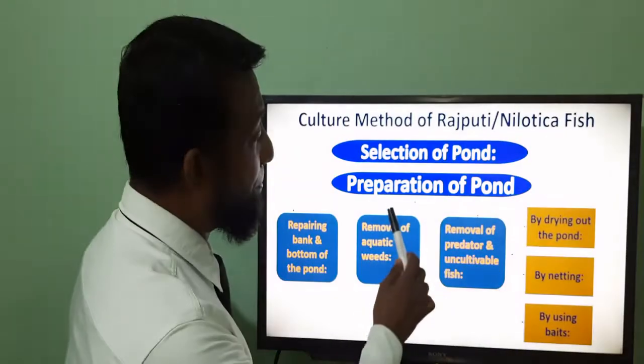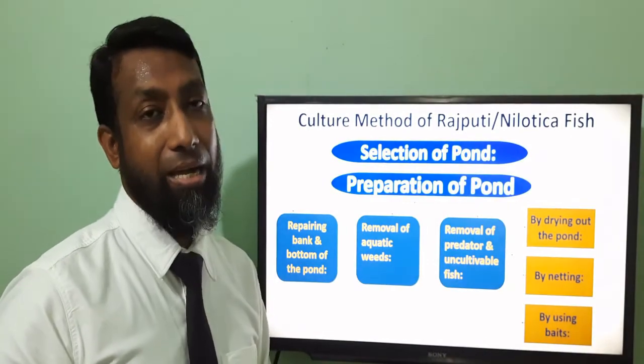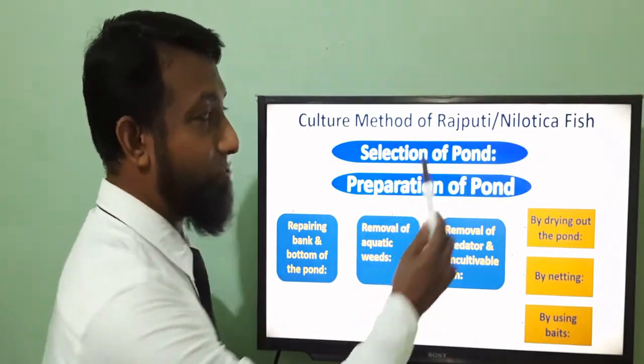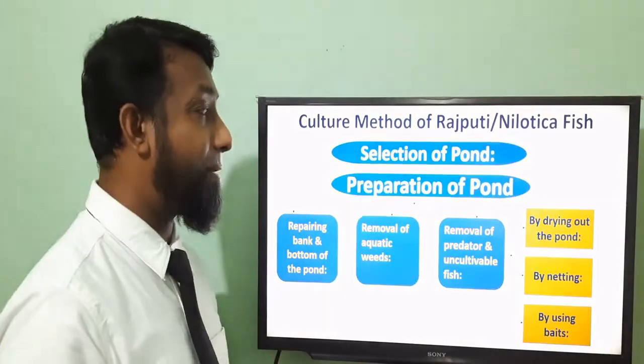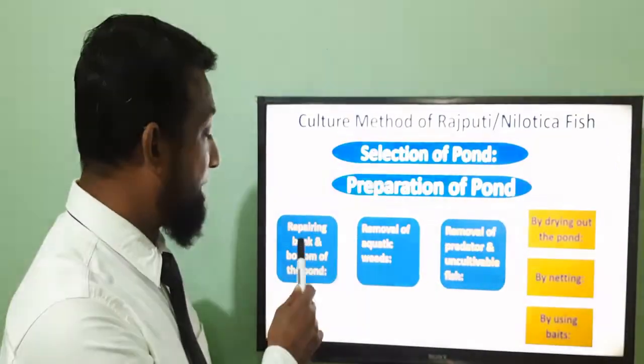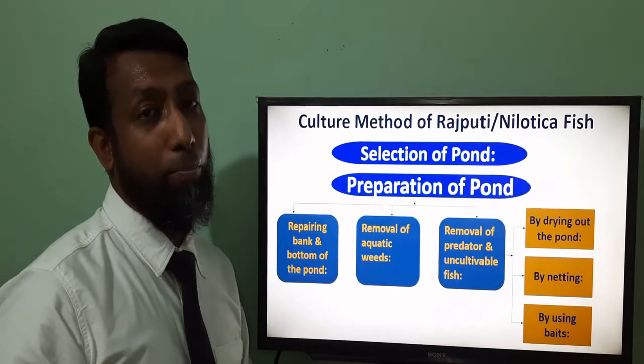Next point is preparation of pond. Before you start any culture of fish, whether it is Rajputi or Nilotica, you have to prepare the pond first. So first one is preparing the bank and bottom of the pond.